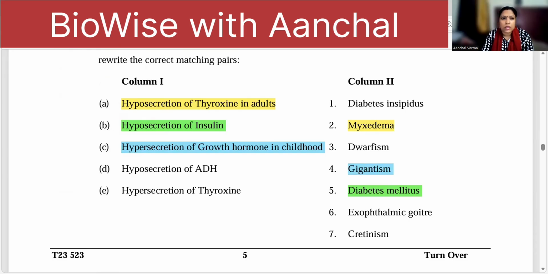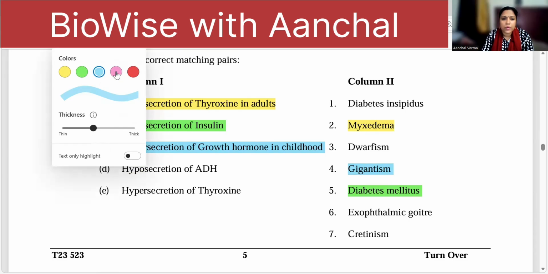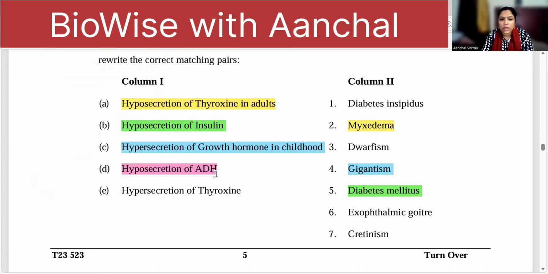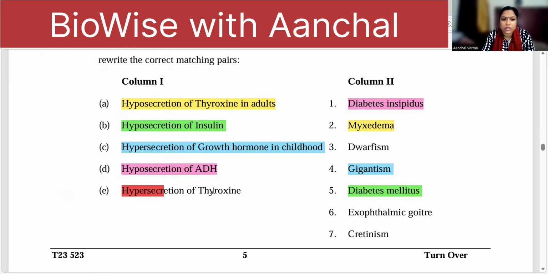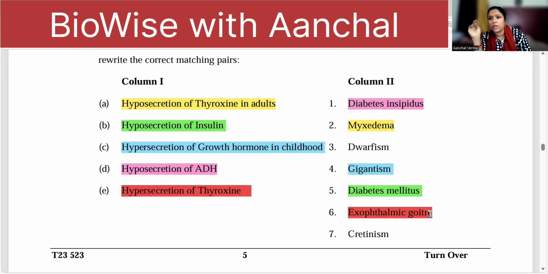Then you have hyposecretion of ADH, less of antidiuretic hormone, so more dilute urine, so diabetes insipidus. Then last you have hypersecretion of thyroxine. That is, more of thyroxine is released. So it is your exophthalmic goiter. Only exophthalmic goiter is for hypersecretion of thyroxine.